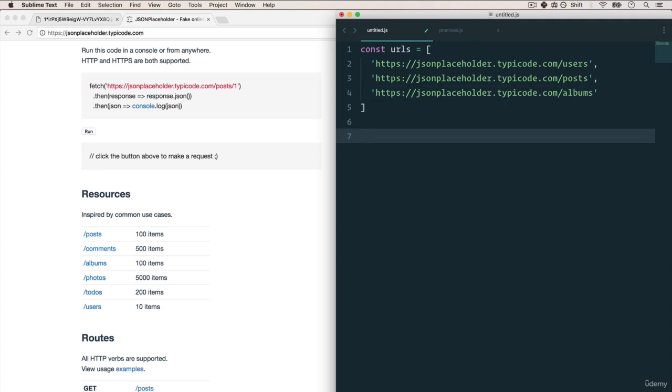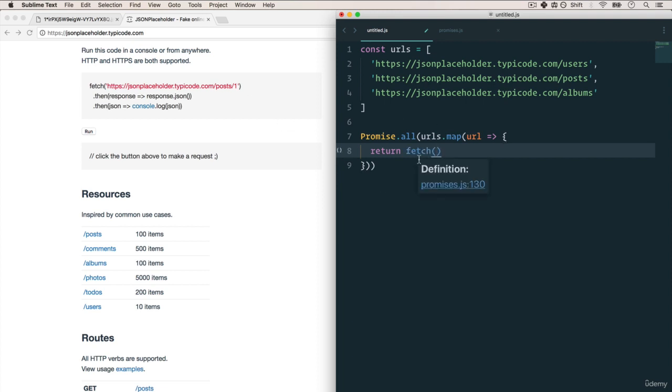Well, again, using promises, we can just do promise.all, and we can just grab the URLs. And in this case, we can just map over this, so it's an array. And with each URL that we grab, we want to fetch, again, a web API to grab the URLs, make an AJAX call to the URL. Then we want to run the response through the response.json.